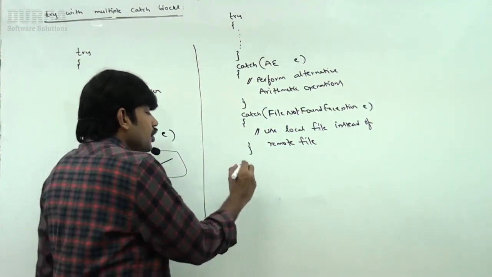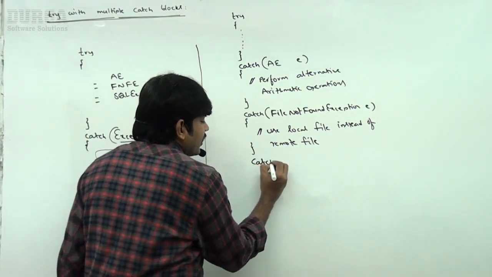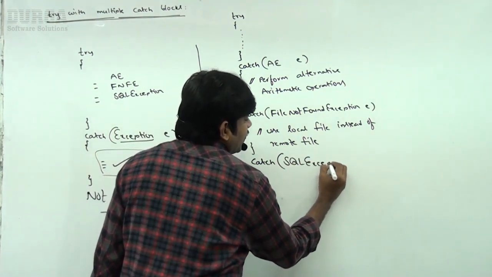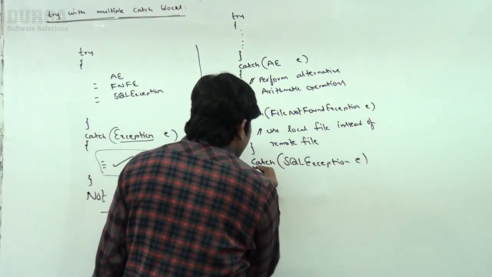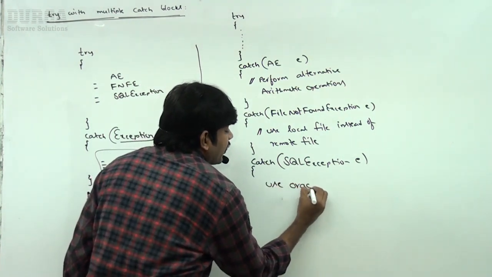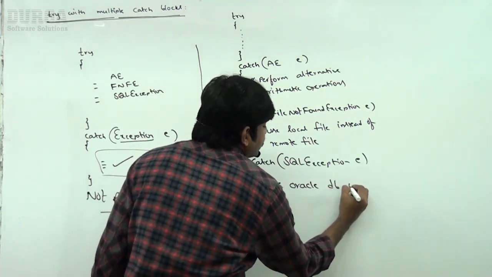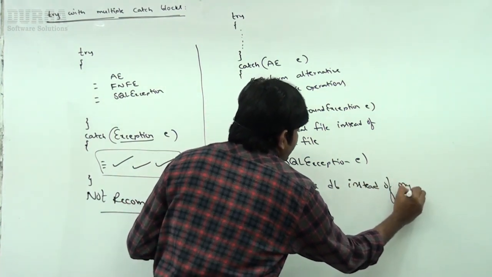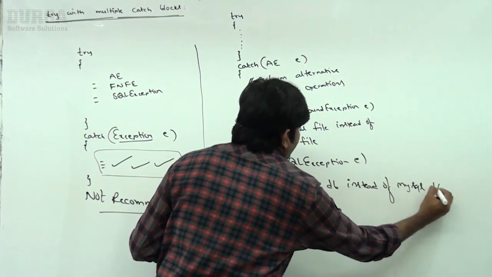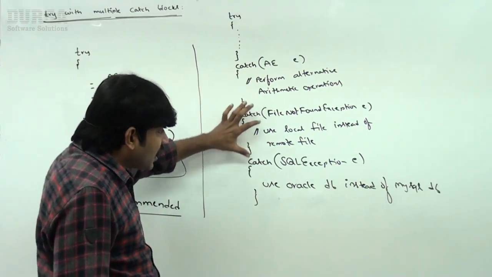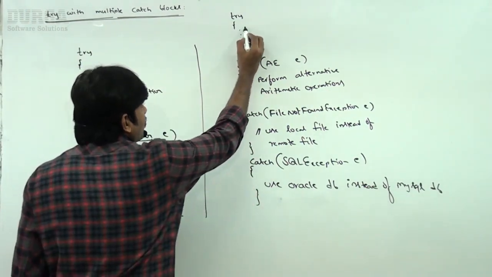Same way, if a SQL exception came, use the Oracle database instead of the MySQL DB. Sir, now these are the most commonly occurring exceptions with respect to this risky code.